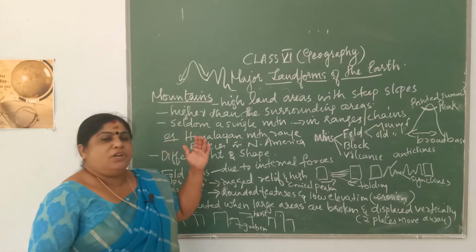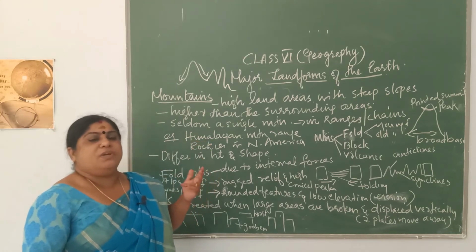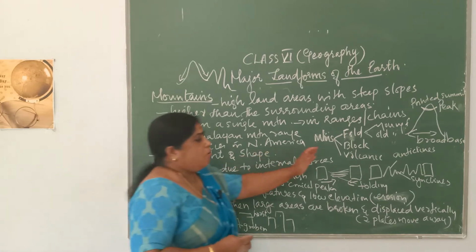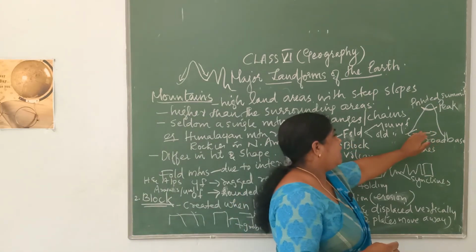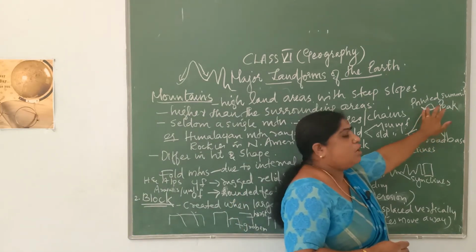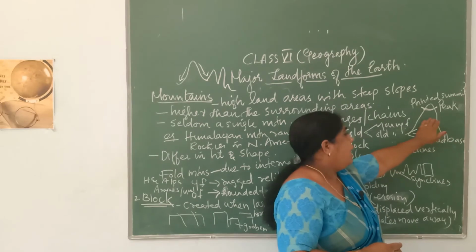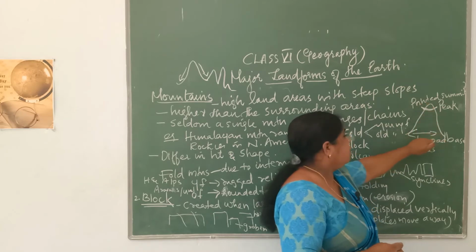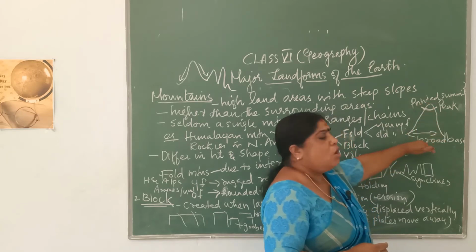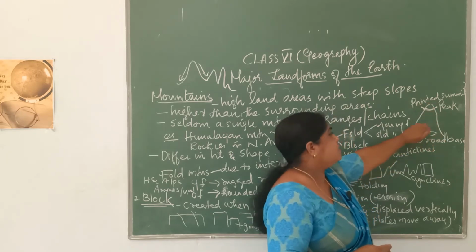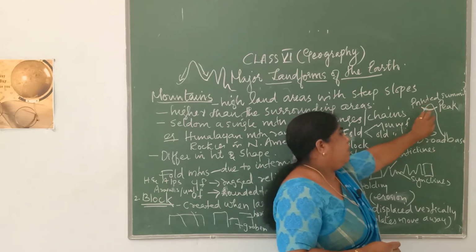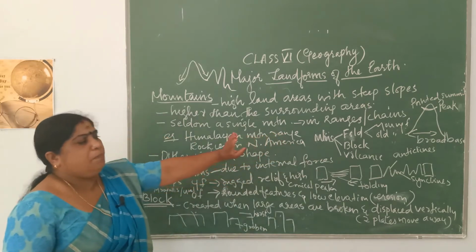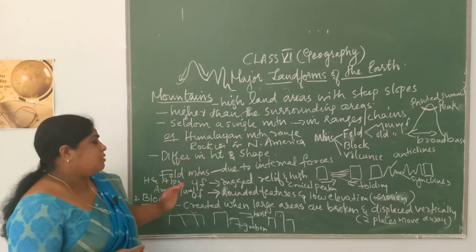All these mountains will differ in shape as well as in height. Another peculiarity of a mountain is that its tip will be somewhat pointed, which you call a peak. The topmost portion will be tapering and the base will be broader. It has a broad base and a pointed tip, which you call the peak.